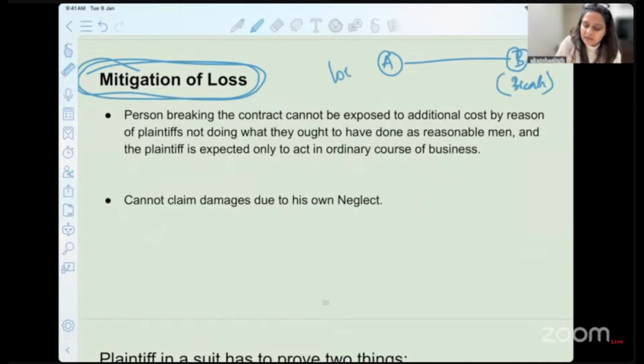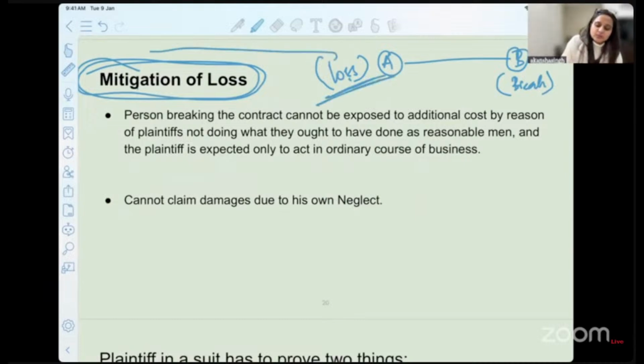Who has faced the loss now? A. So when A is facing losses, what is he supposed to do? He is supposed to mitigate the loss, and this is what we have read is present under the explanation of section 73, a statutory duty. Why a statutory duty? Because it is coming from the statute. So the person breaking the contract cannot be exposed to additional cost.